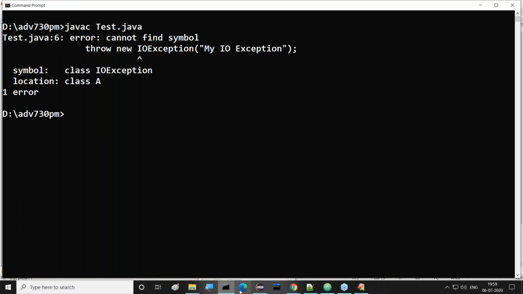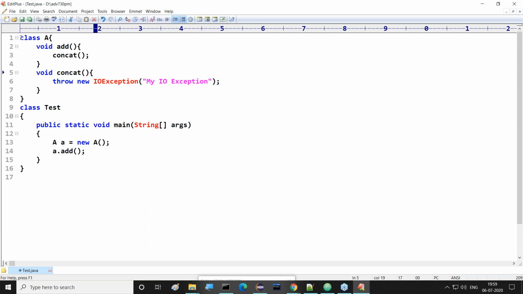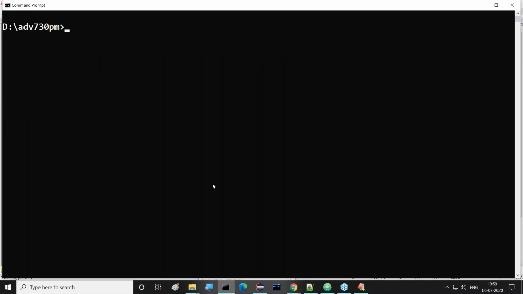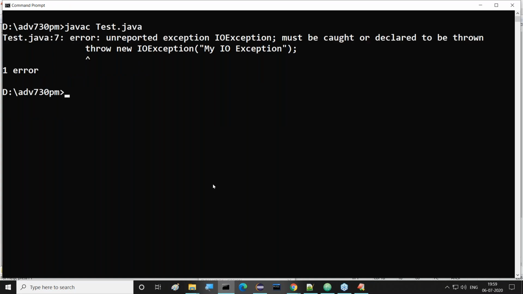Right. Cannot find symbol IOException. Actually, IOException is available in the java.io package. So import java.io.*. IOException is available in the java.io package. That's why here we imported this. Okay, fine. Now here we are able to get the exception details. All of you observe this clearly.